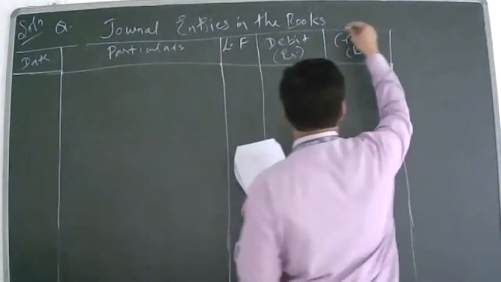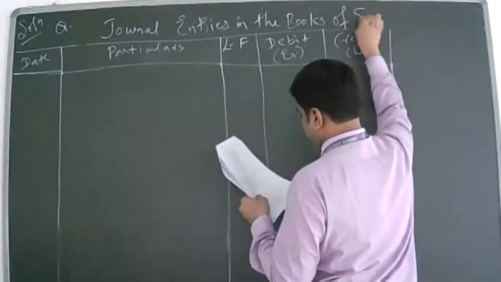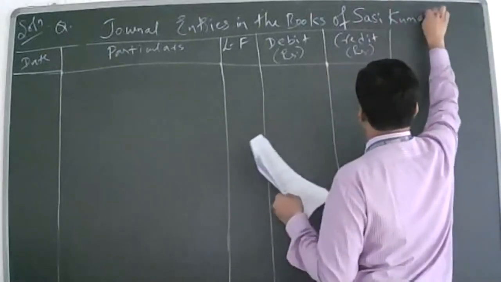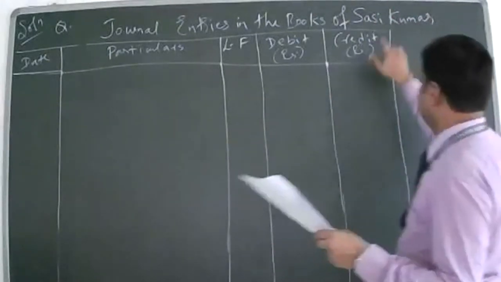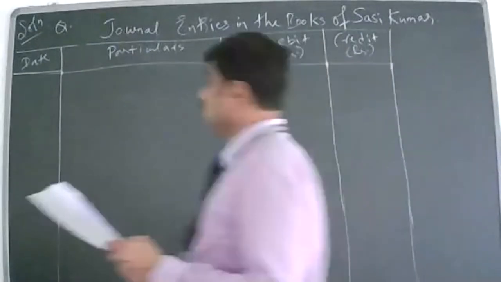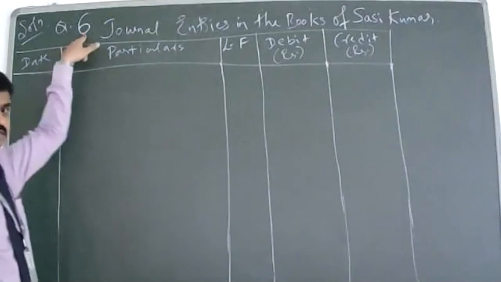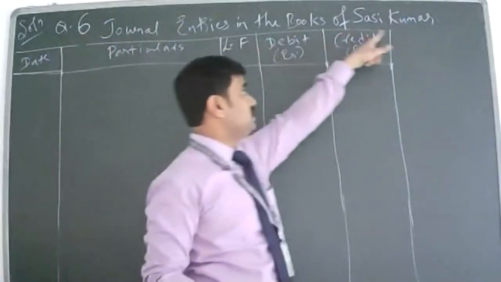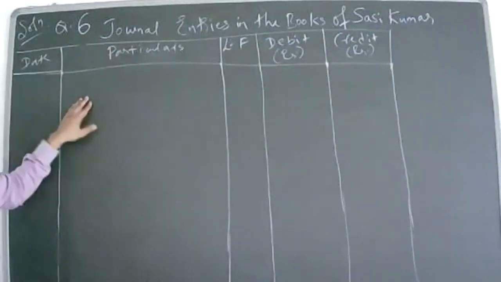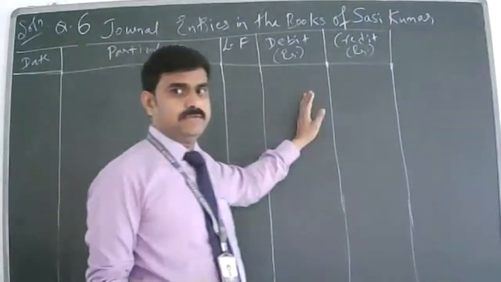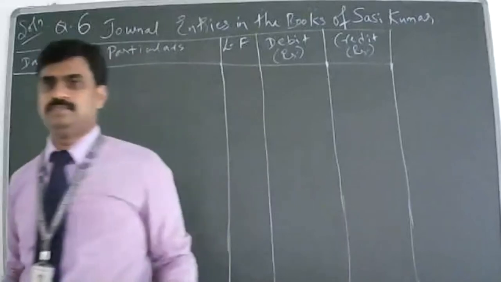Journal entries in the books of Shashi Kumar. Now this table: date column, particulars, ledger folio, debit column, credit column.